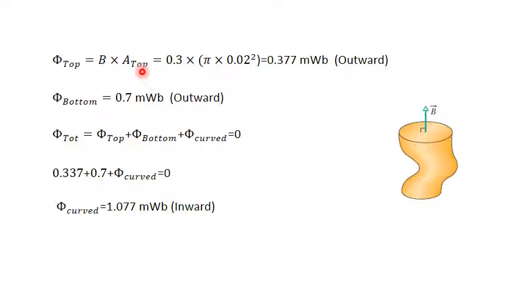Now, by applying this, the top one is positive, assuming outward is positive, the bottom one is positive, and phi curved is unknown. From this, we can obtain the flux from the curved surface, which equals negative 1.077 milliweber. The negative sign means it is inward, coming inside the surface. So this is the flux on the curved surface.